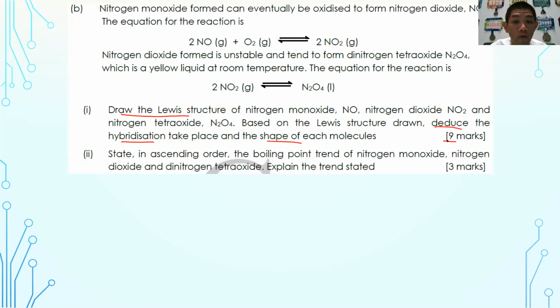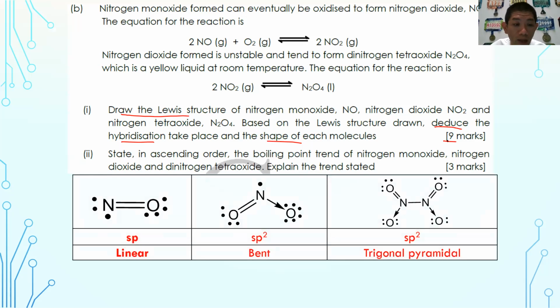So allow me to illustrate for you the 3 diagrams. NO looks like this. Now you have what we call a radical, so leave it alone. It is like that. So this is how nitrogen monoxide looks like. And this is how nitrogen dioxide looks like. Nitrogen dioxide also has a radical in it, and you have a dative bond.